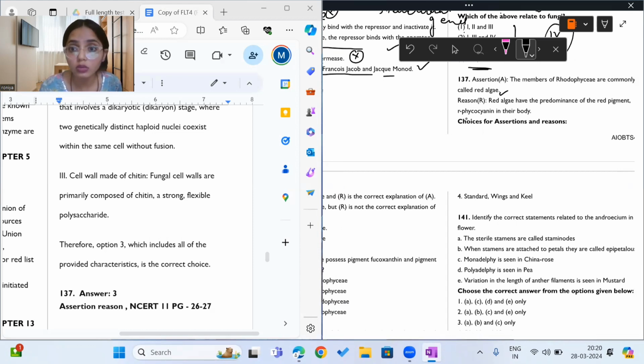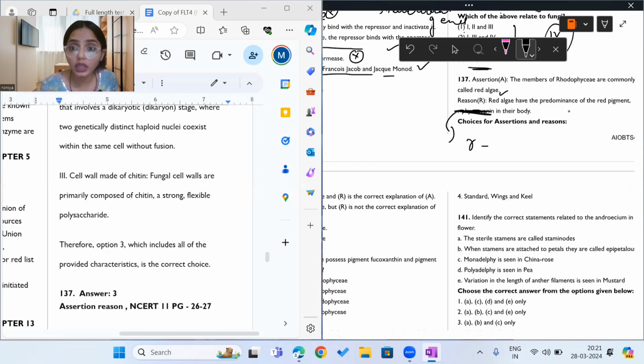Now, how I also skipped this. Similarly, you can also skip it in hurry. You should not. That is the only reason you should give another look to the question. Okay, now in hurry, I read red algae have predominance of red pigment phycoerythrin. In hurry, I read that.